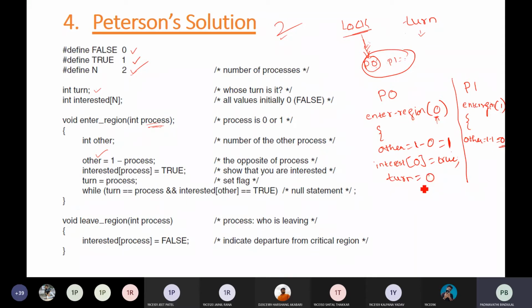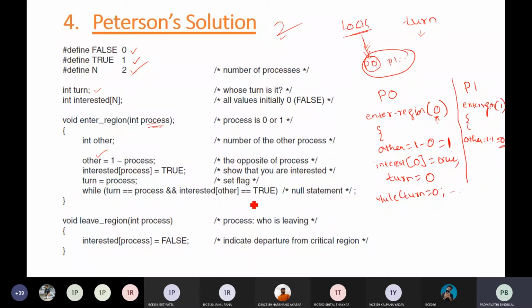Both things should be there, its interest as well as its turn. Turn has to be 0, and its interest also has to be true.